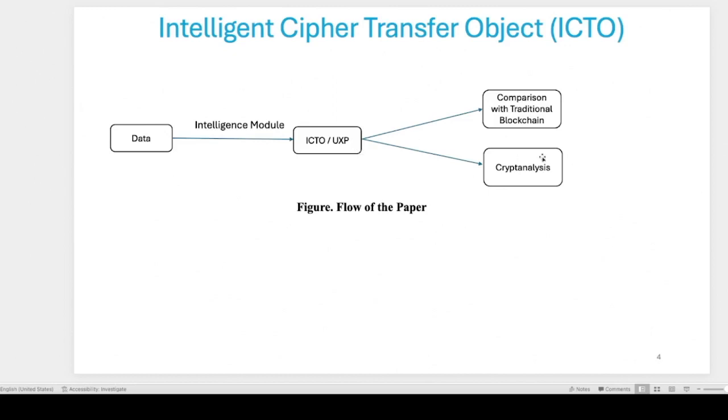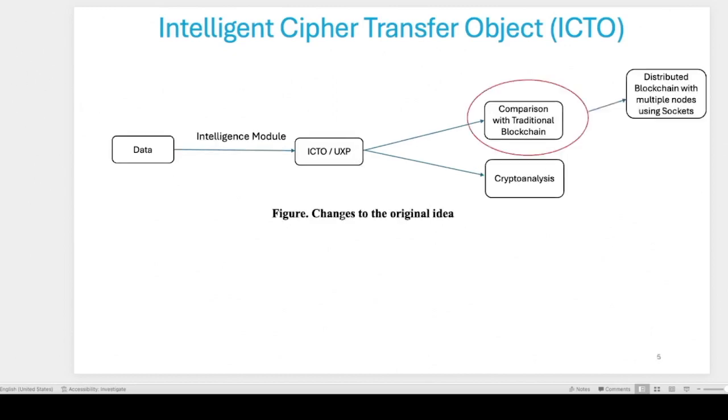That was not in the original paper. This is the part where I changed the code. Instead of comparison with a traditional blockchain, I implemented a distributed blockchain with multiple nodes, just using sockets. This is my main contribution.